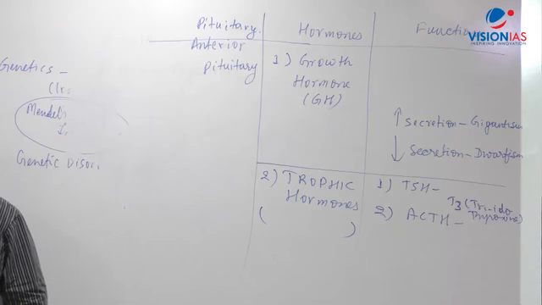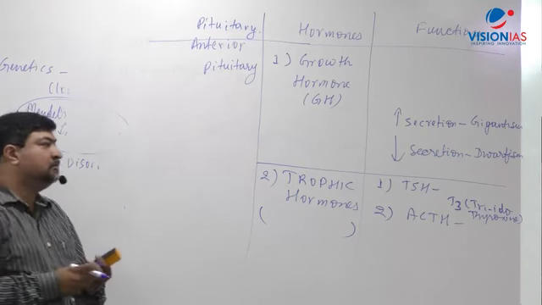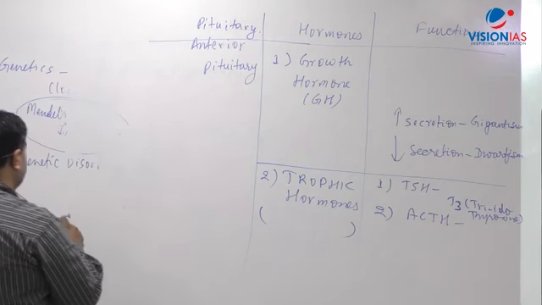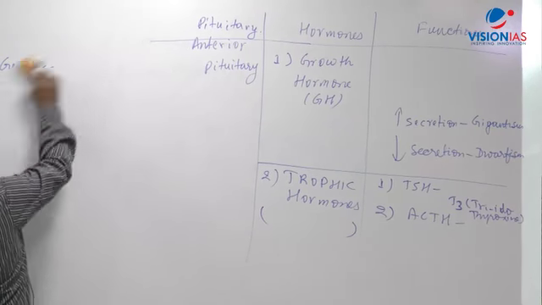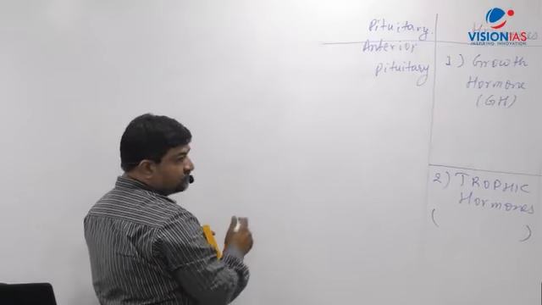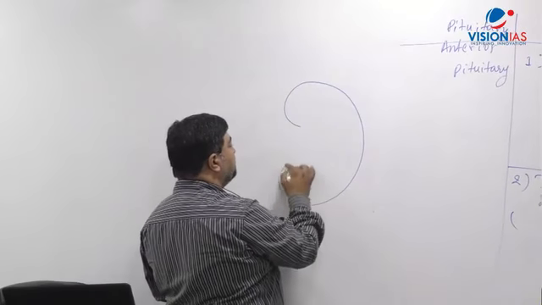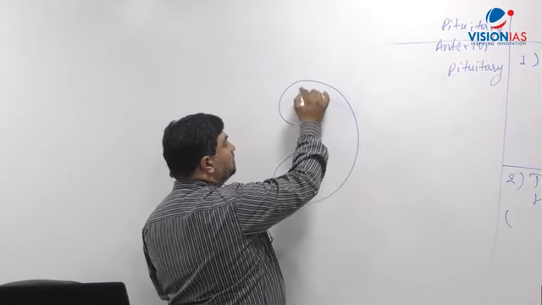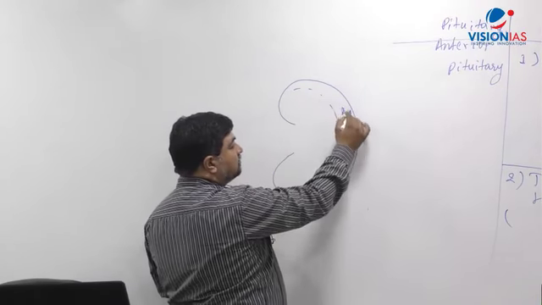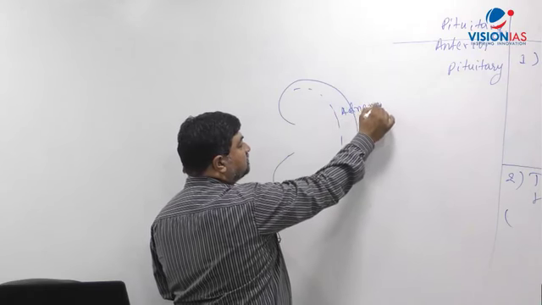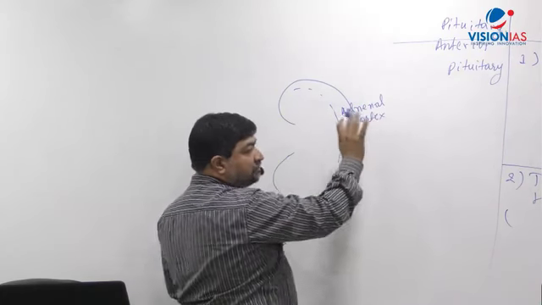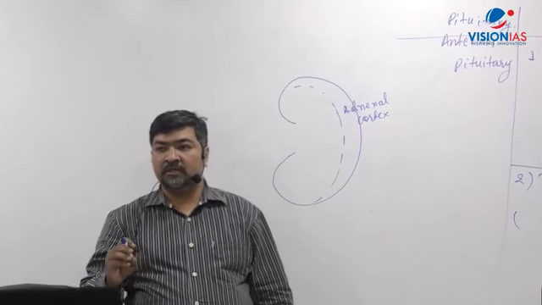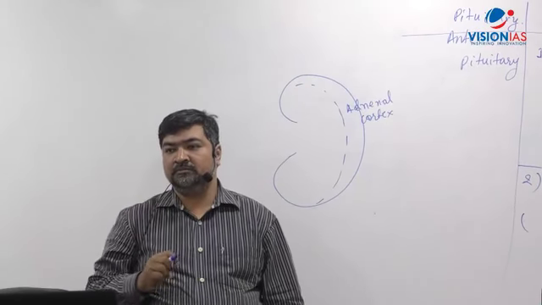Now what I've said, ACTH, just write dash, stimulates adrenal cortex of kidney. Now see here, when you look at the kidney as a bean-shaped structure, the kidney is divided into three parts. The outer part is called the adrenal cortex. This is an example I am giving. So what does ACTH do? It stimulates the outer part of the kidney, right?